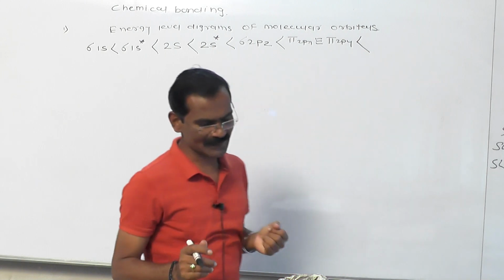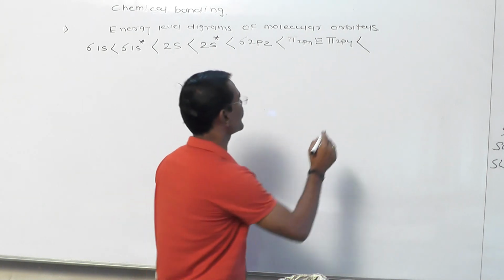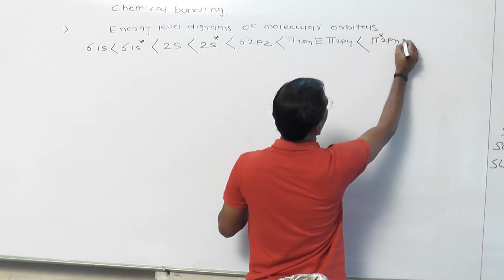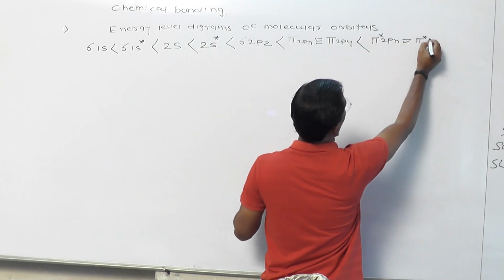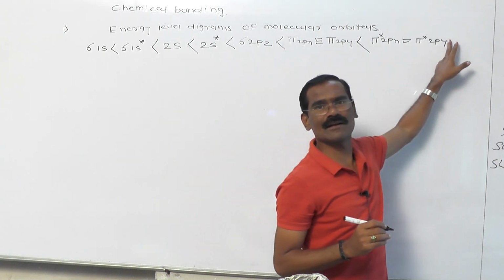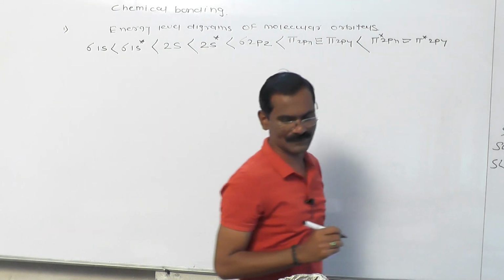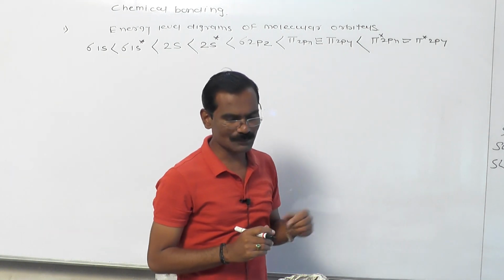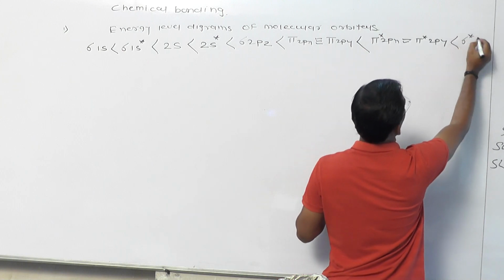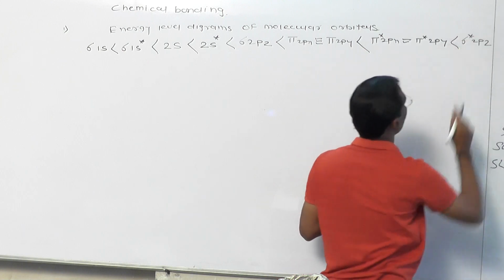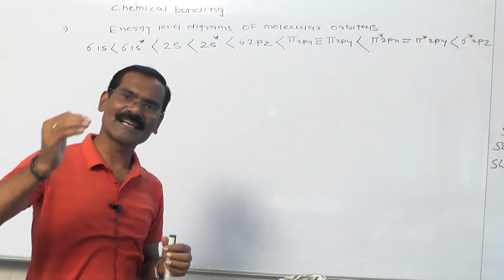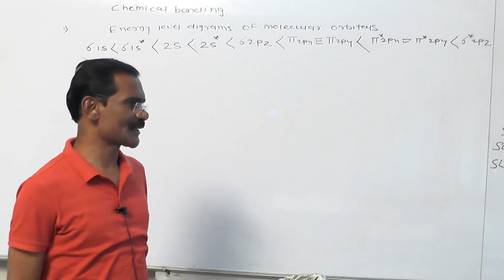Now dear student, the next energy is pi star 2px, which is equal to pi star 2py. This is the next energy orbital, called pi star 2px and pi star 2py. After pi star 2px and pi star 2py, the next energy level is sigma star 2pz. So these are very interesting phenomena related to the molecular orbital picture.